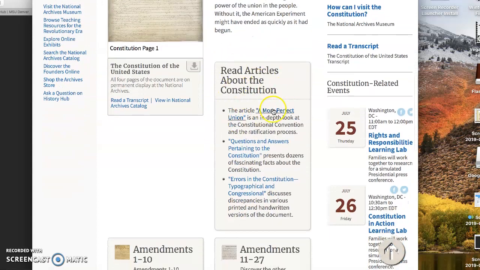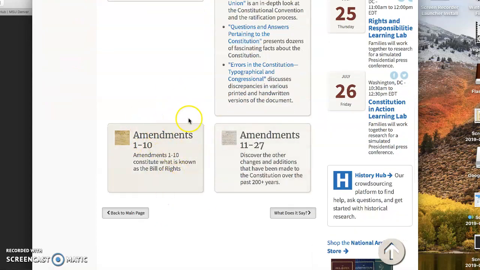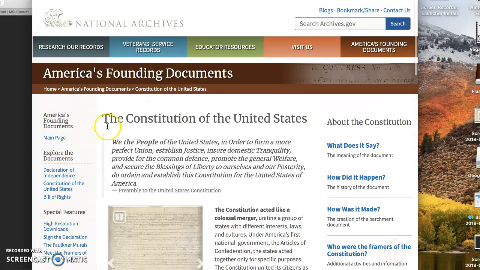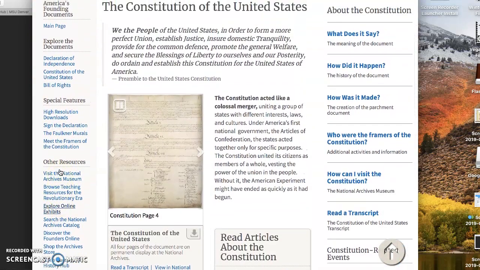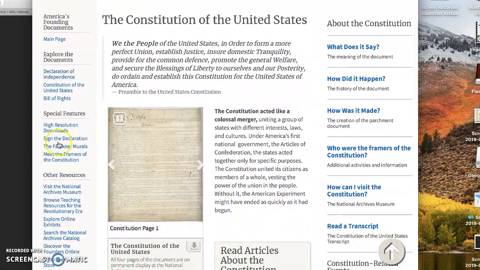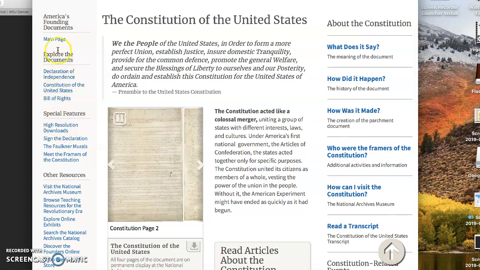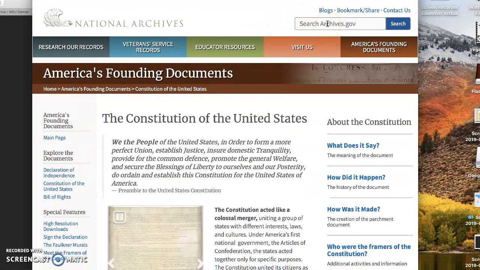We can read some articles about the Constitution, questions and answers pertaining to the Constitution. We can get into the amendments, the Bill of Rights. Over here on the search bar, we can look through anything that looks interesting, piques our curiosity, high-resolution downloads. We can do main page, or we can just look any document we might want to take a look at.